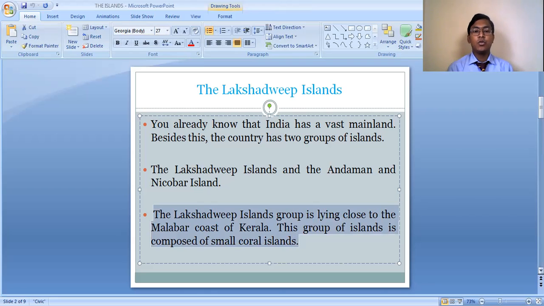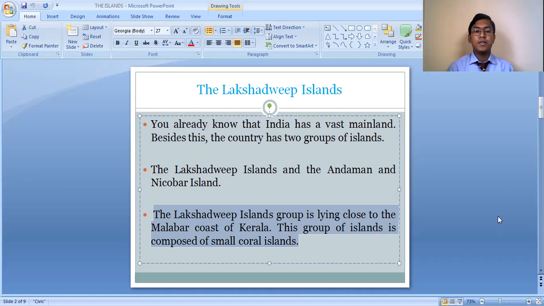The Lakshadweep Island group is lying very close to the Malabar coast of Kerala, and this group of islands is composed of small coral islands. Basically, the Lakshadweep Island group is a very small group of islands, which is located in the Arabian Sea, and it lies very close to the Malabar coast of Kerala. That means from the coast of Kerala, the Lakshadweep Island group is very near actually.